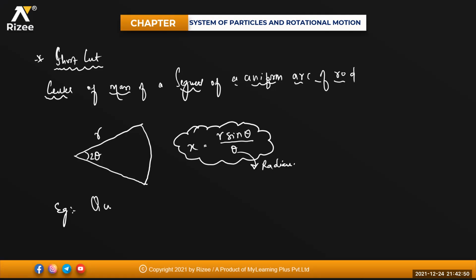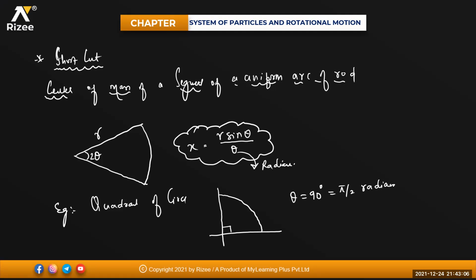For quadrant of a circle. Quadrant of a circle like this. This part of the circle. Theta will be equal to how much, beta? Theta is 90 degrees. That is equal to pi by 2 radians. Whether I take x coordinate or the y coordinate, it will be one and the same because the center of mass will be somewhere here. So this will be your x coordinate and this will be your y coordinate.